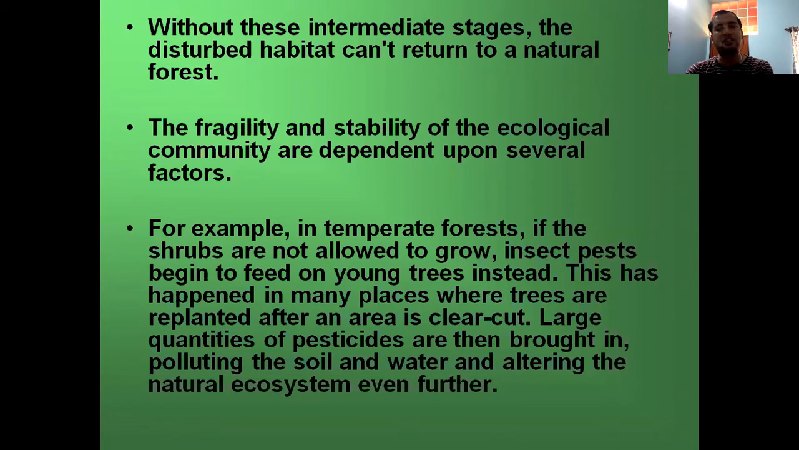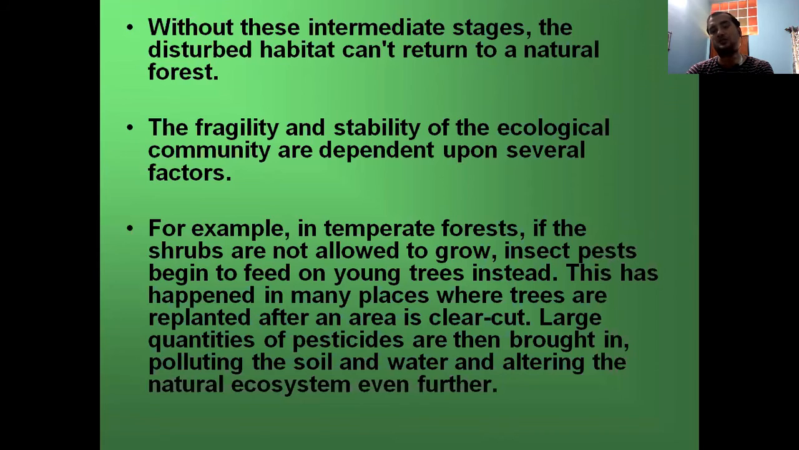The fragility and the stability of the ecological community depends upon several factors. For example, in temperate forests, if the shrubs are not allowed to grow, insect species begin to feed on young trees instead. This has happened in many places where trees are replanted after an area is clear cut. Large quantities of pesticides are then brought in, polluting the soil and water, and altering the natural ecosystem even further.